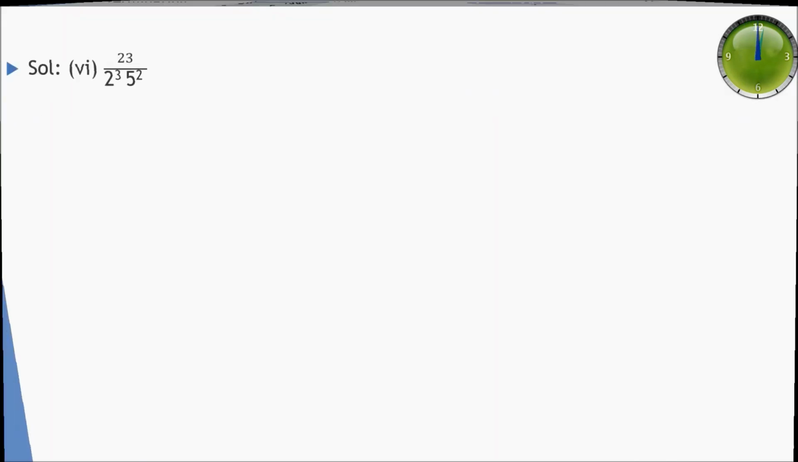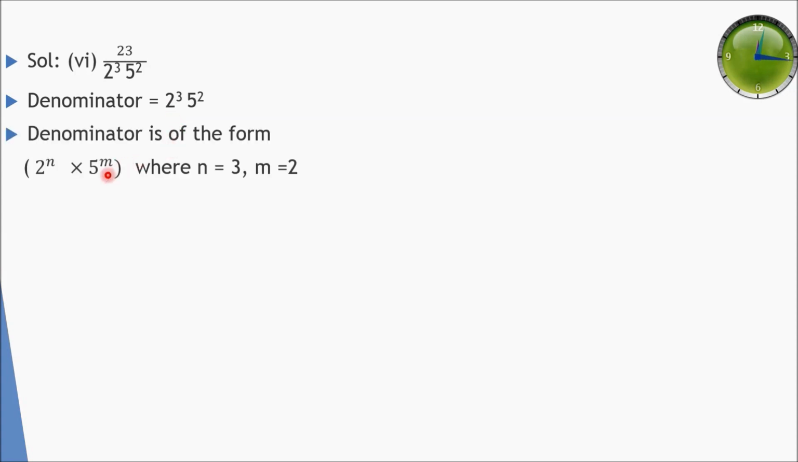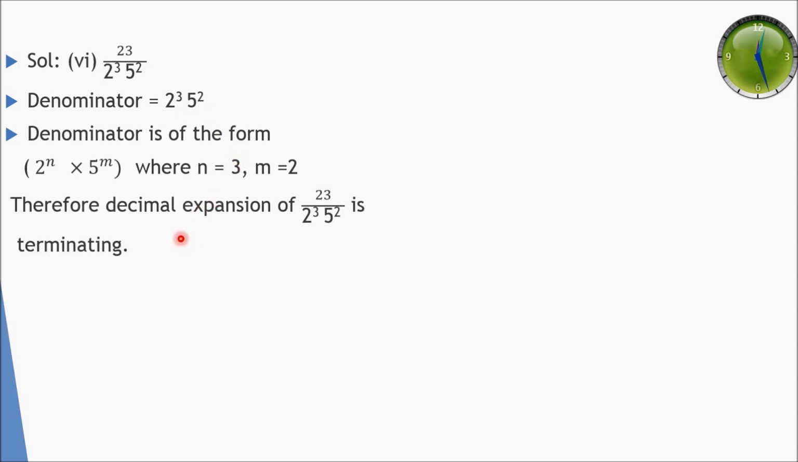So next part, the sixth part, is 23 divided by 2 raised to power 3 into 5 raised to power 2. The denominator here is 2 raised to power 3 into 5 raised to power 2, which is of the form 2 raised to power n into 5 raised to power m, where n is equal to 3 and m is equal to 2. So this number is again terminating. So the decimal expansion of this number is terminating.